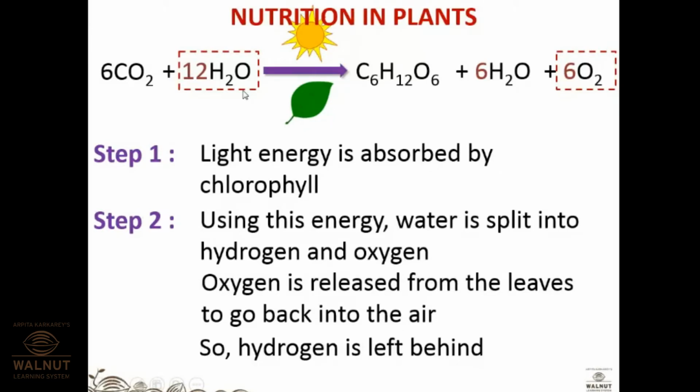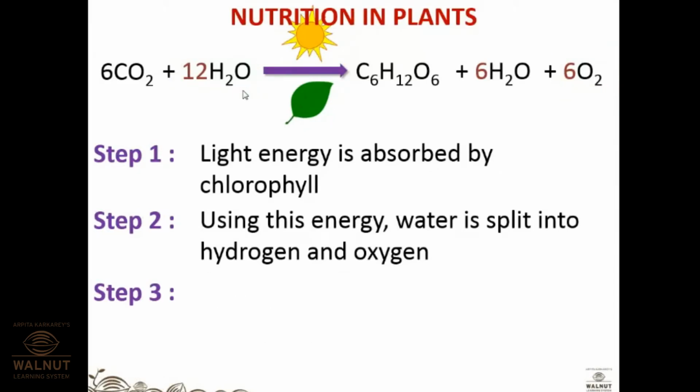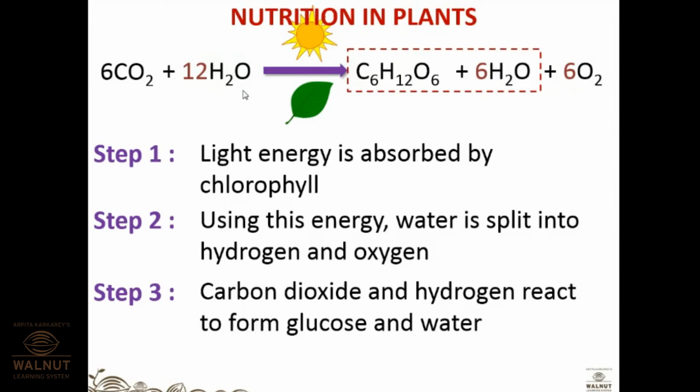Okay. So hydrogen is left behind. And the third step is carbon dioxide and water reacting to form glucose and water. Whatever H2 is released during the splitting of water combines with carbon dioxide, which is also your raw material, to form glucose, C6H12O6, and a water molecule. So these are the three steps that take place in the photosynthesis reaction. H2O splits into H2 and O2. While splitting, O2 is released into the atmosphere. Whatever H2 remains combines with CO2 to form glucose, C6H12O6.